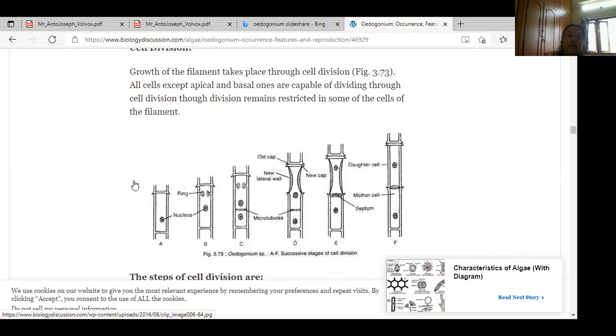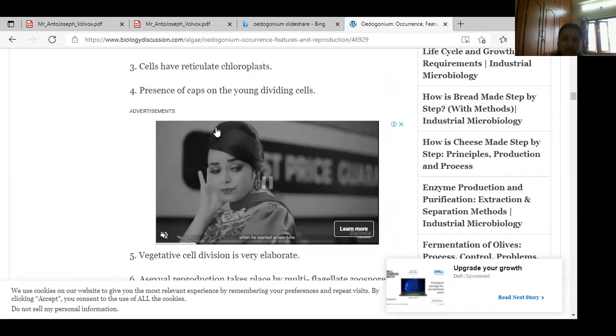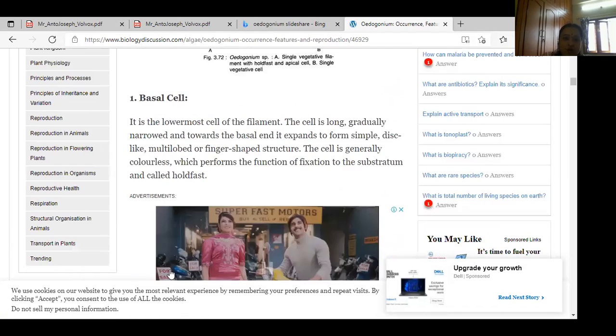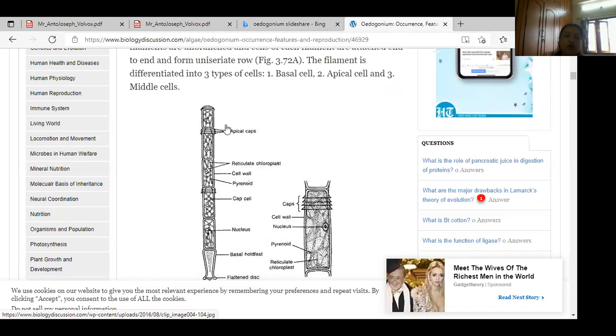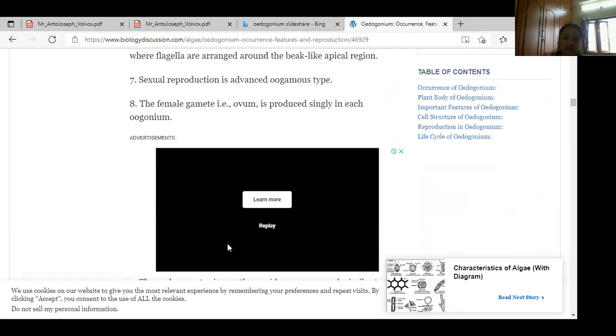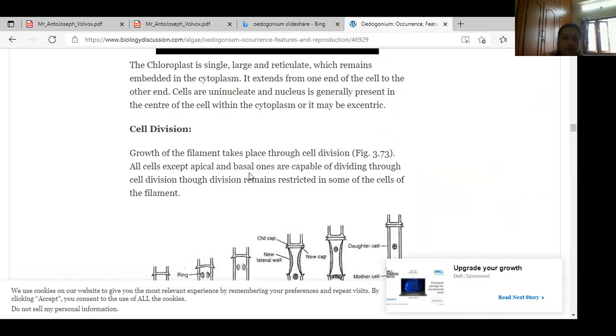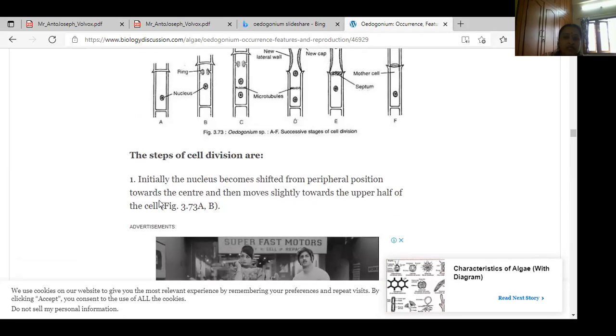All cells except which cell? See here, all cells except the holdfast. All the cells in the middle divide, except the apical cell and the holdfast cell. You can remove those 2 cells. All the cells divide except the basal one and the apical one. Middle cells divide through cell division, restricted to some cells in the filament.